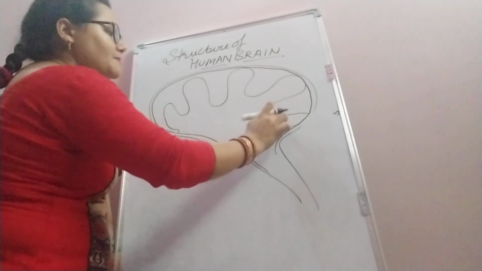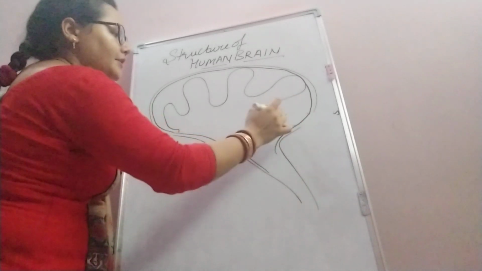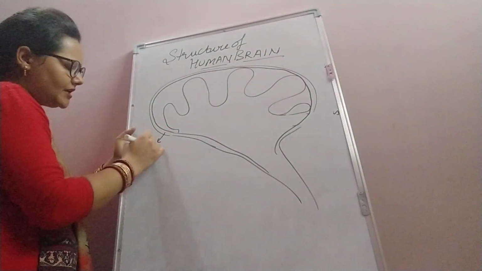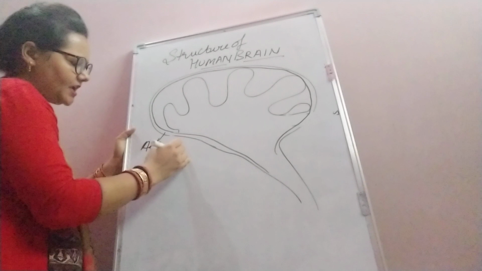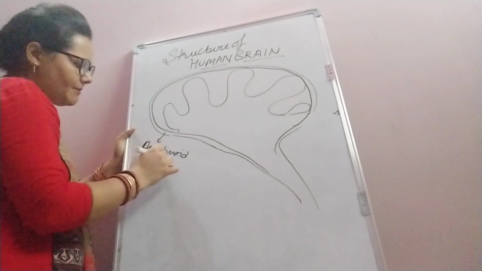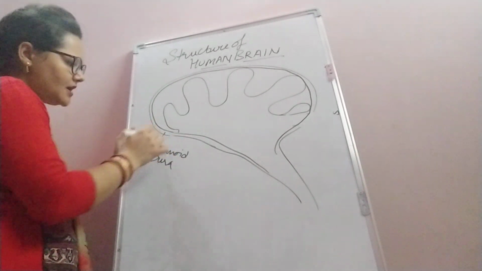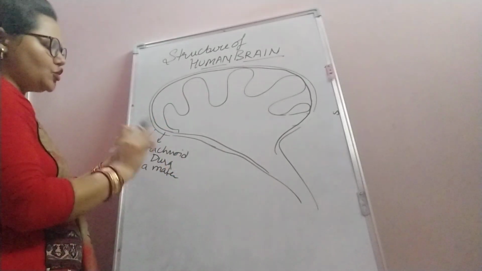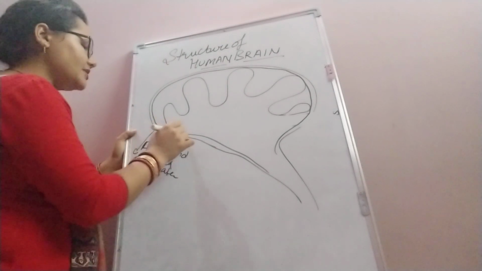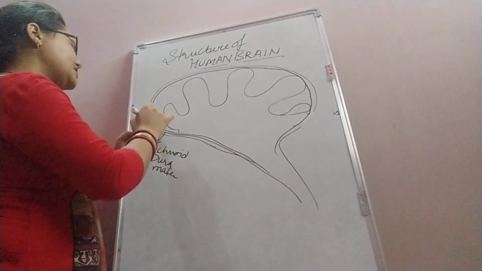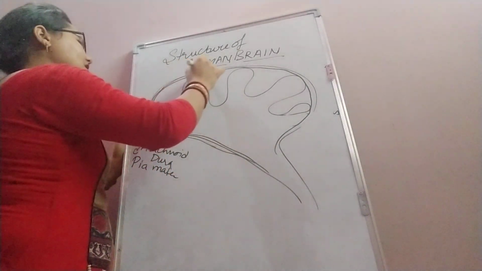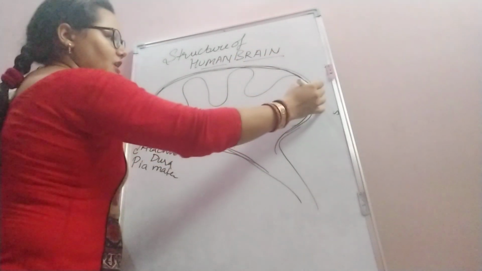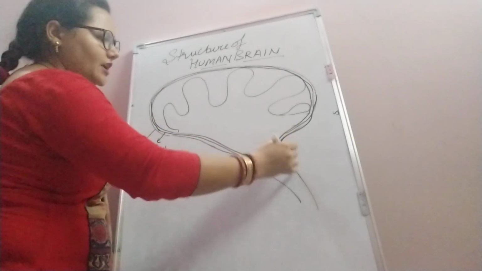These membranes are the arachnoid membrane, dura mater, and pia mater. These three membranes protect our brain from mechanical shock or any injury.